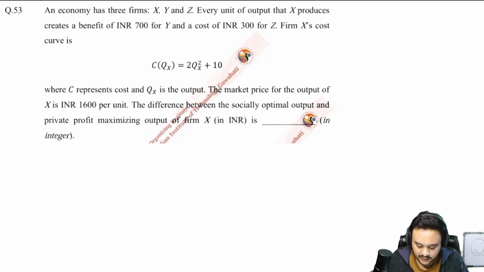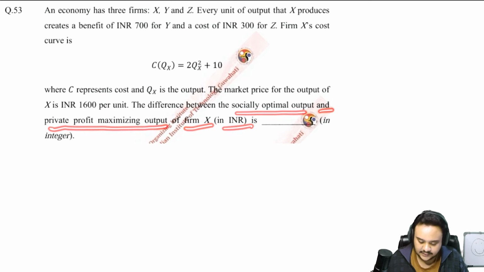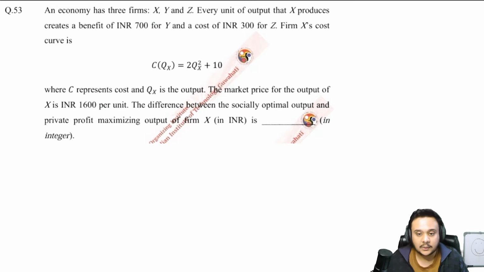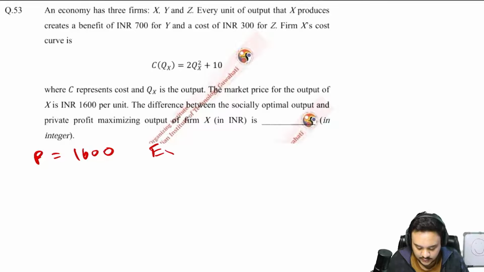The question asks for the difference between socially optimal output and private profit maximizing output of firm X. Let us write down the data and go step by step. Price is given as 1600. You have the external effects; there are 2 external effects given to you.